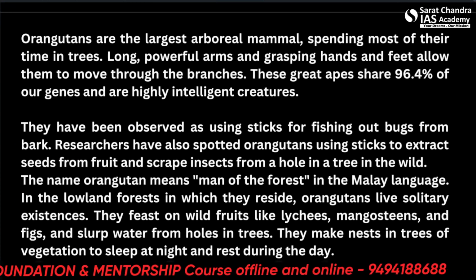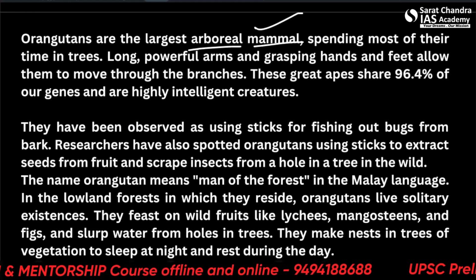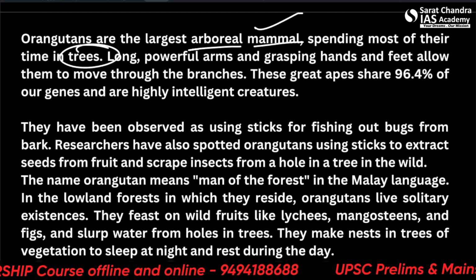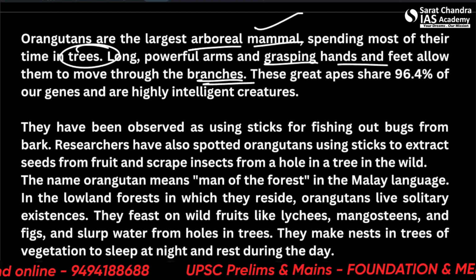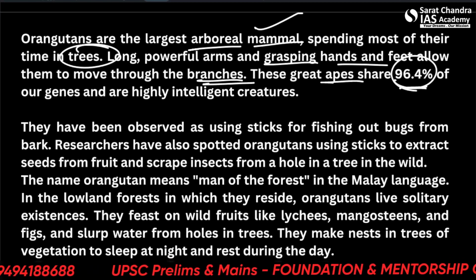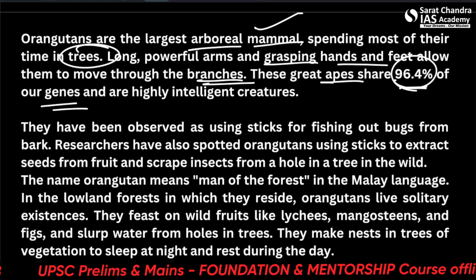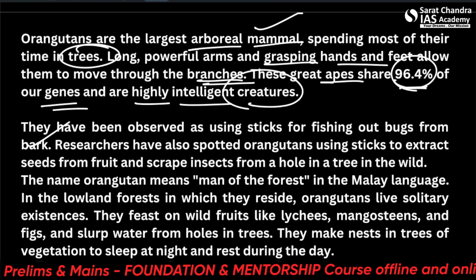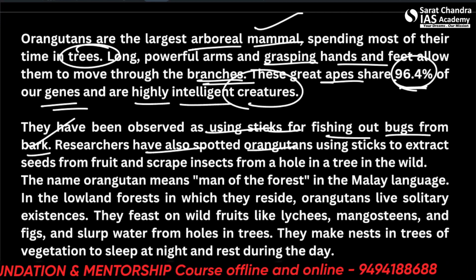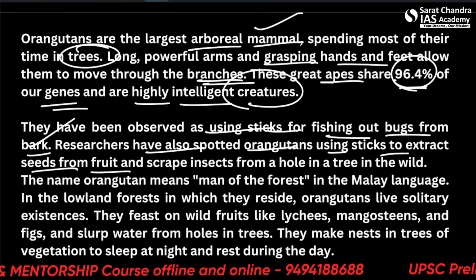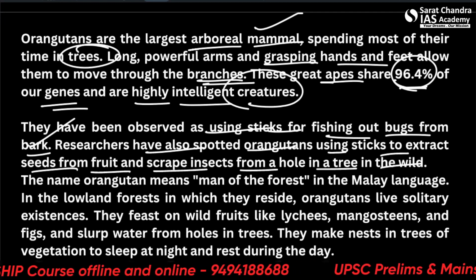So orangutans are the largest arboreal mammal, spending most of their time in trees. Long, powerful arms and grasping hands and feet allow them to move through the branches. These apes share 96.4% of their DNA or genes with us and are highly intelligent creatures. They have been observed using sticks for fishing out bugs from bark. Researchers have also spotted orangutans in the wild using a stick to extract seeds from fruit and scrape insects from a hole in the tree.